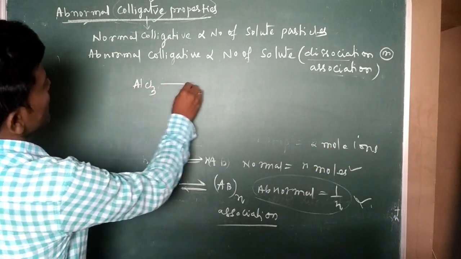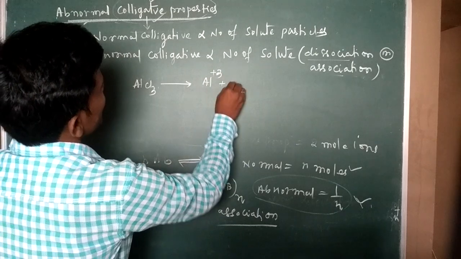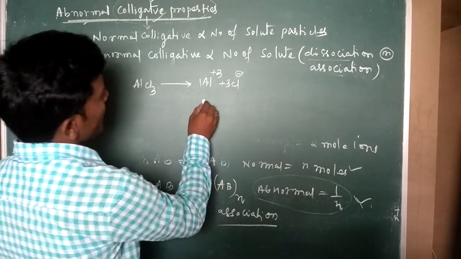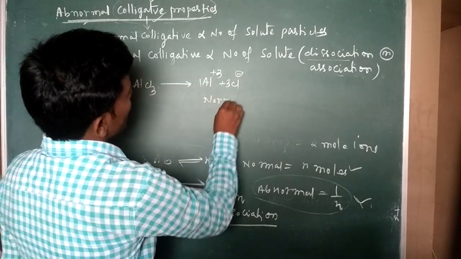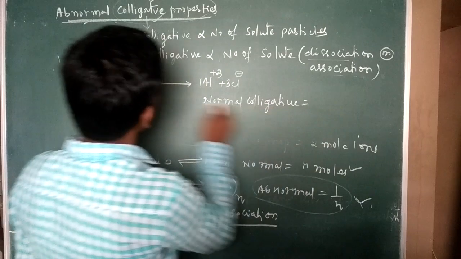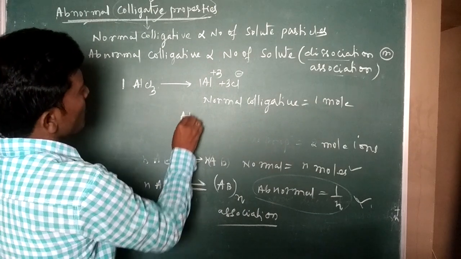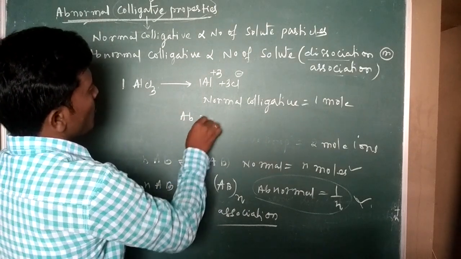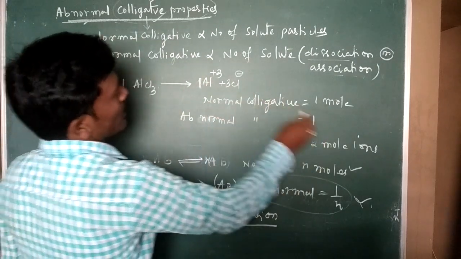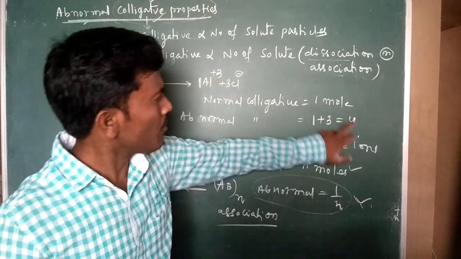AlCl3 forms Al 3 plus and 3Cl minus. If you explain with simple normal colligative property, the number of moles of AlCl3 is 1 mole. But if you take abnormal colligative property, 1 plus 3 is equal to 4. So here the number changes: it is 1 but it is 4.